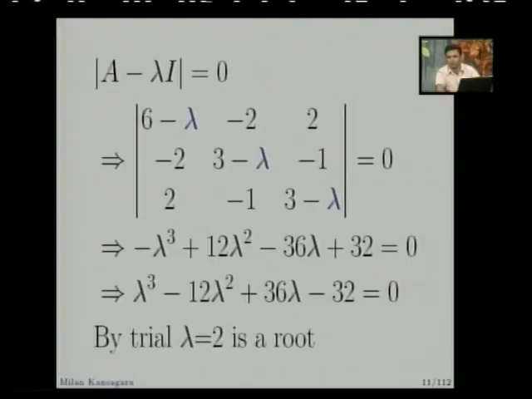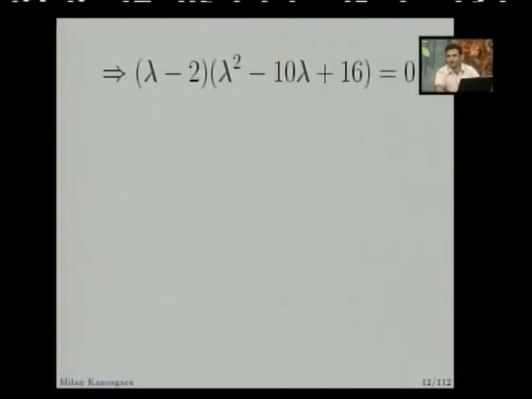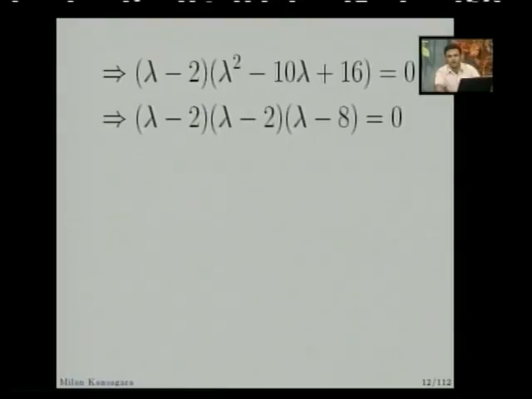So let us factorize it. Since lambda equal to 2 is a root, lambda minus 2 will be one factor, and the remaining quadratic factor will be lambda square minus 10 lambda plus 16 equal to 0. This is a very easy exercise to find the remaining quadratic factor, and if we factorize that quadratic factor, it will be lambda minus 2 into lambda minus 8. So it gives lambda equal to 2, 2 and 8. So these are the three eigenvalues of matrix A.